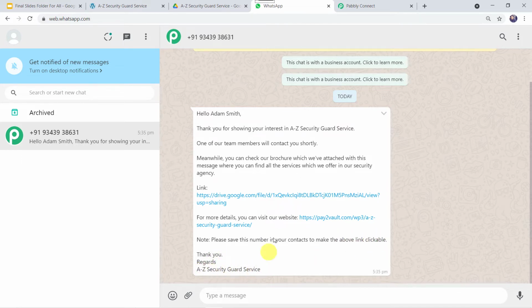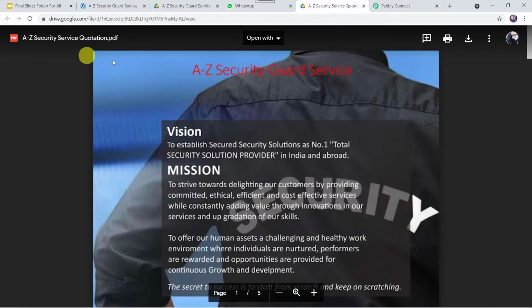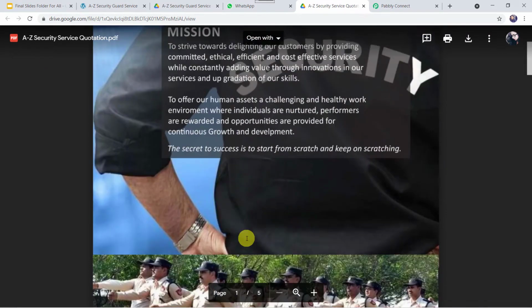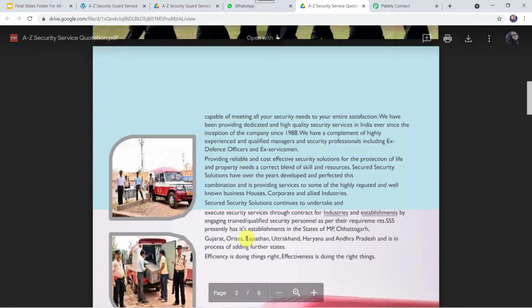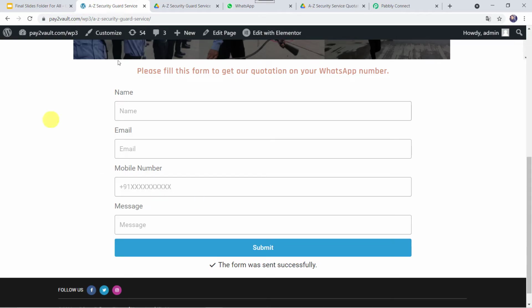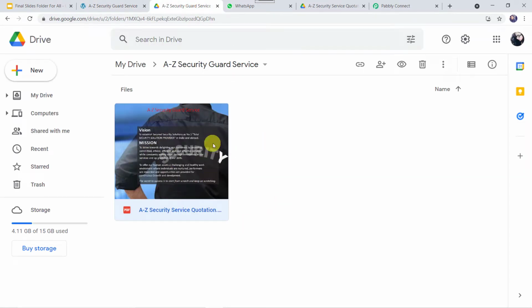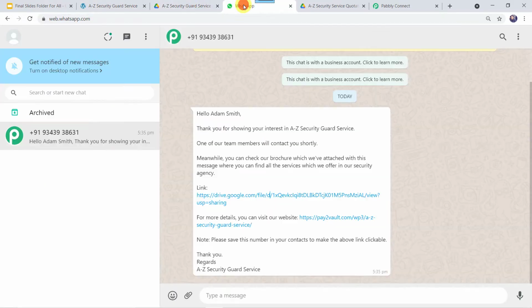Okay. Now let us check this link also. I'll just open this link and let's see what is there inside this link. And here we can find the quotation of our security service. Okay. So here you might be wondering that I just filled a form on my website and automatically the quotation which is saved in my Google Drive is shared with the customer on his WhatsApp number along with a message. So how did I manage to do this? Let me tell you, I have done this in just 3 simple steps and anyone can do this very easily. So I'll be showing you the steps now.